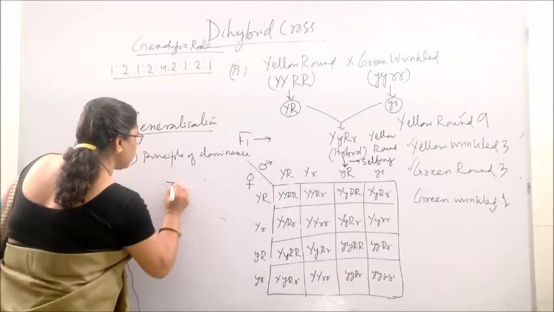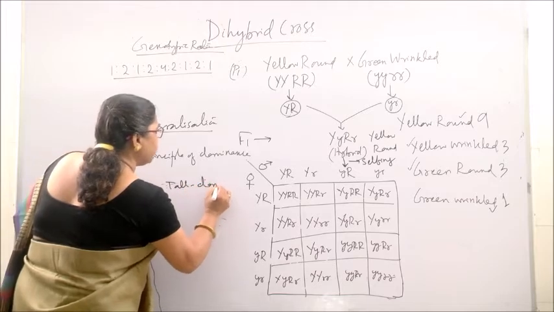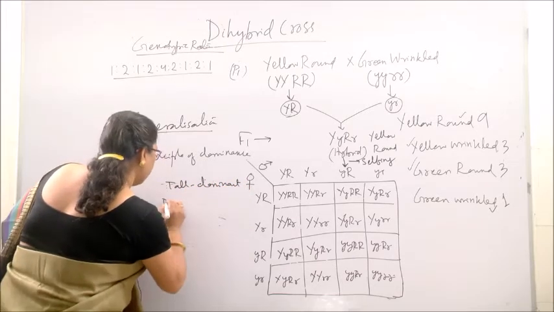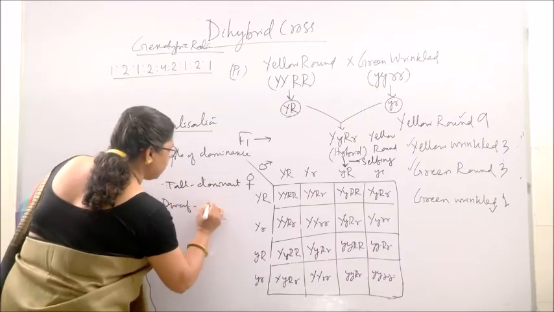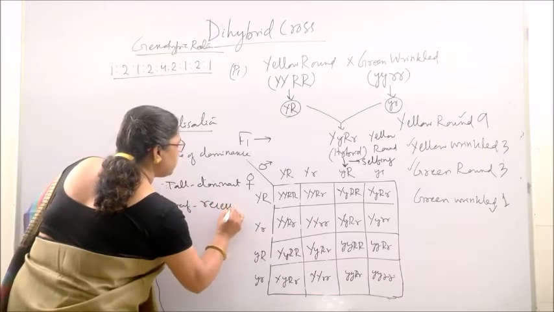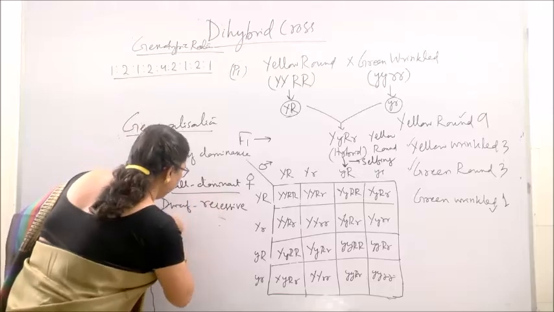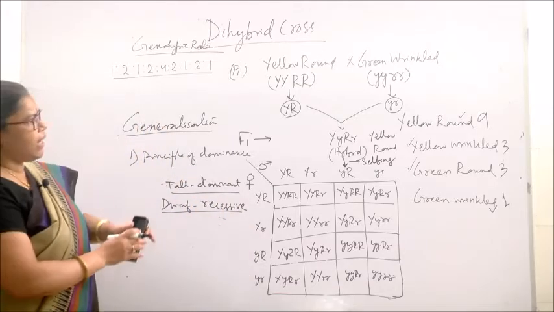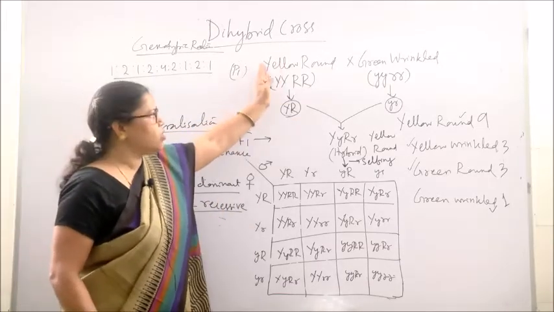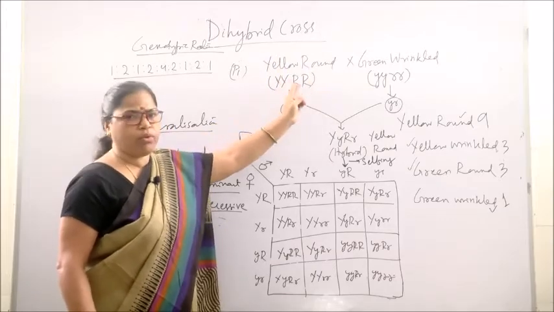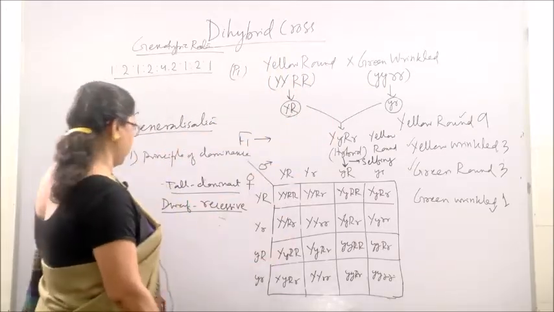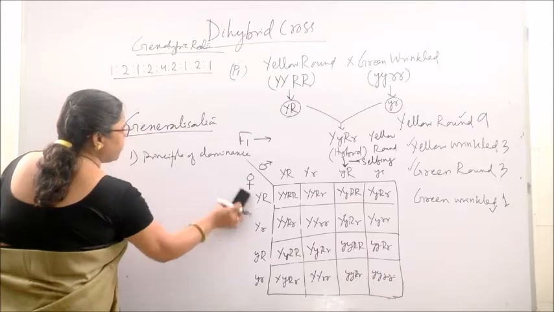That is why here you can say tall is the dominant character, and the dwarf character is recessive. The opposite of dominant is recessive. Tall is dominant, dwarf is recessive. Similarly, we have already seen, yellow is dominant, green is recessive, round is dominant, wrinkled is recessive, like this. So, the principle of dominance.